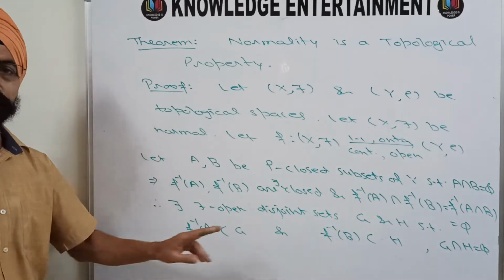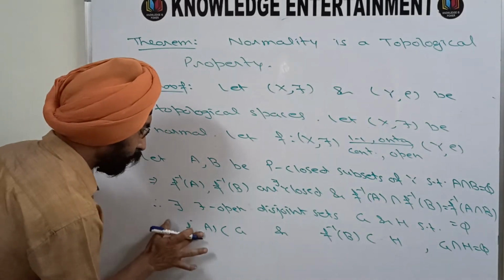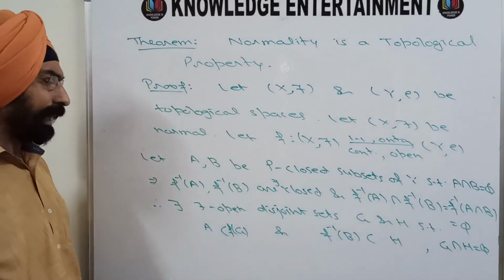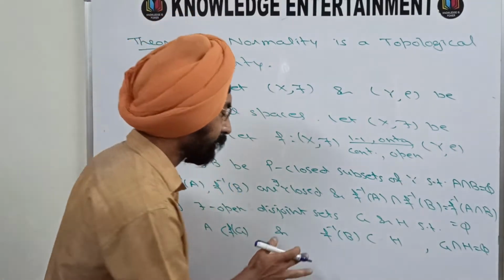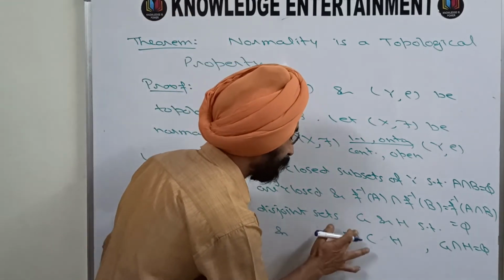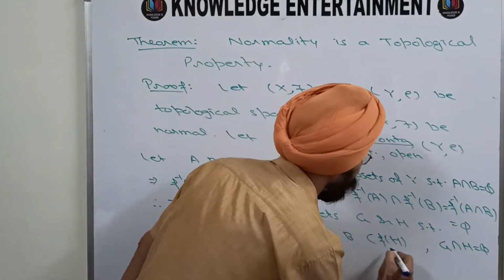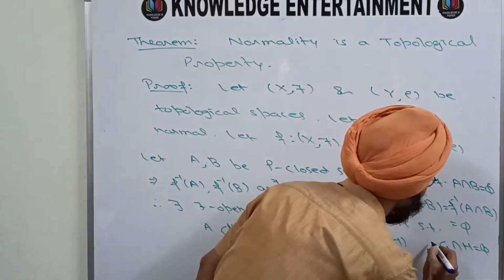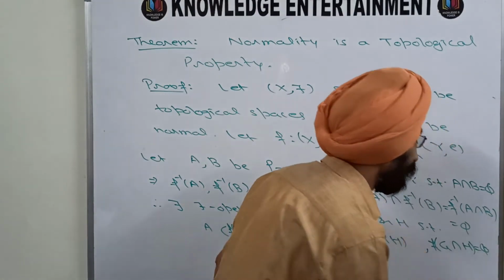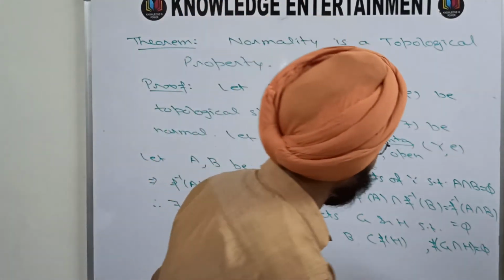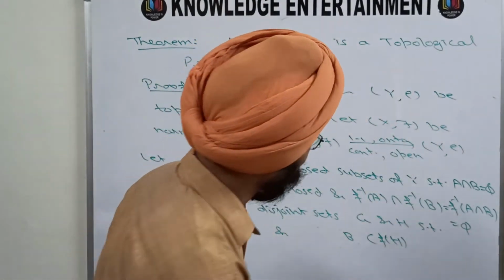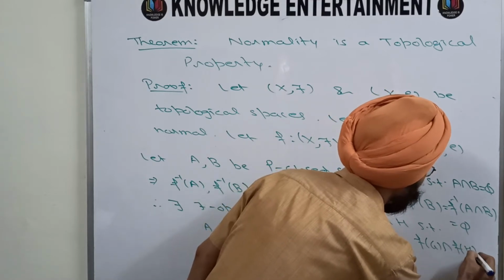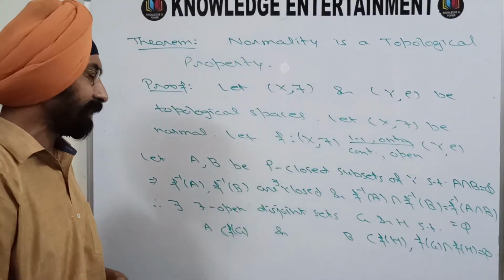Now F inverse A is a subset of G. That means A is a subset of F of G. Similarly, F inverse B is a subset of H. That means B is a subset of F of H. Also, G intersection H is phi, so F of G intersection H is also phi, and you can write it as F of G intersection F of H is phi.